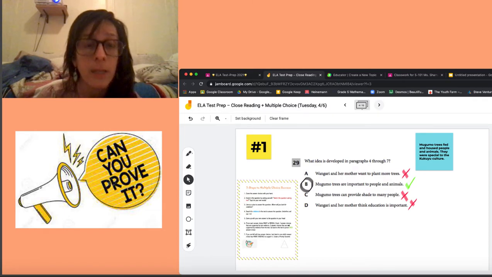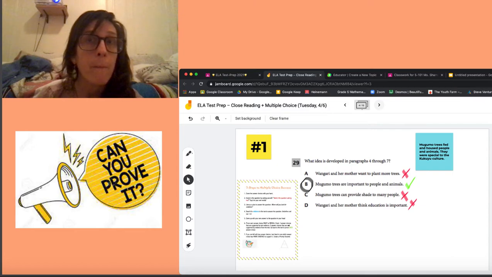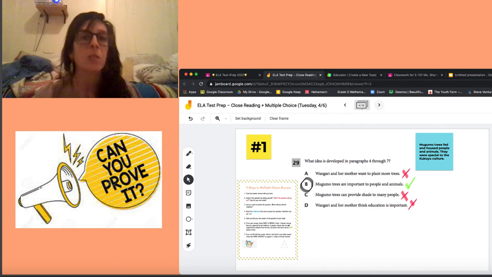But as you can see, my answer choice was right. Answer choice B was supported by text evidence. There was very specific evidence that the tree was important to the people and the animals, and all the other answer choices were wrong.